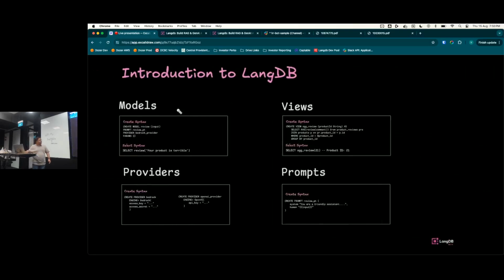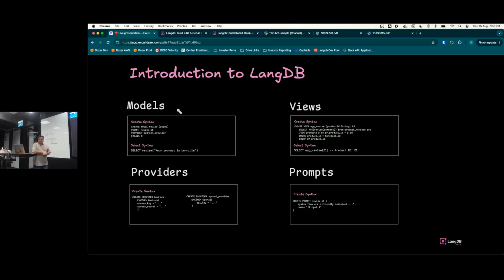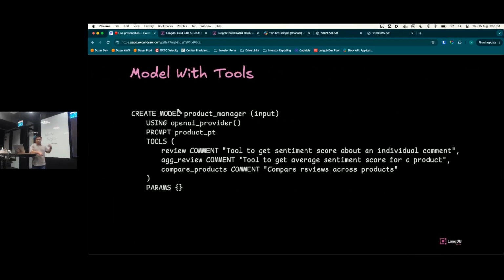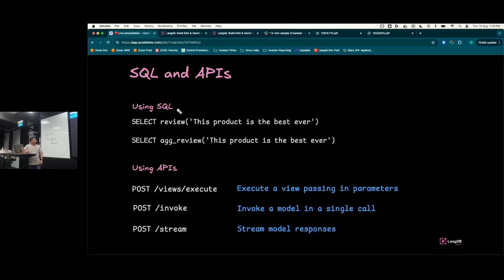Let's quickly look at that. If you see, the view is not just an LLM call, but it is also aggregating sentiments across several reviews, and you have access to that as a tool as well. You can also create a similar tool to compare products, right? So this can give a model called product manager the capability to use any of these tools dynamically while you call it, right? So once you create those views and models, you could call them using SQL, and they're also available as APIs. You could specifically call a view to execute, or you could invoke a model. You could also stream the results.